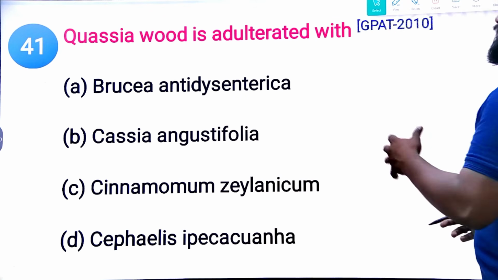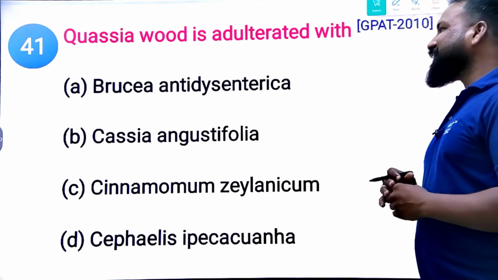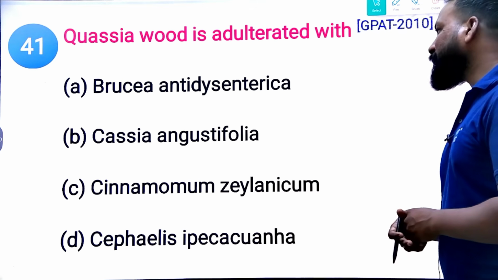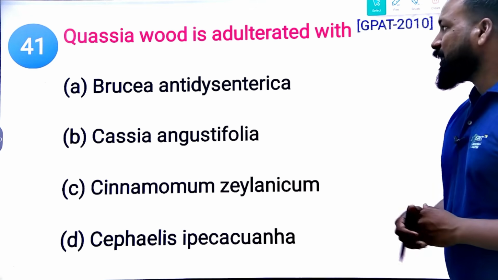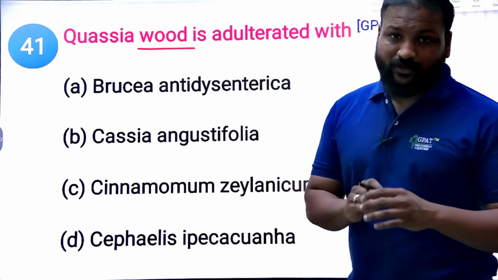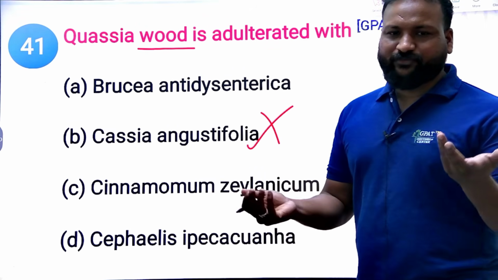Next, quassia wood is adulterated with which of the following? 2010 question. Brucea antidysenterica, Cassia angustifolia, Cinnamomum zeylanicum, and Cephaelis ipecacuanha. See, they'll give you a hint here. Quassia, wood. They're asking about wood, right? Here Cassia angustifolia is not an option because it's a senna leaf. Okay, clear?